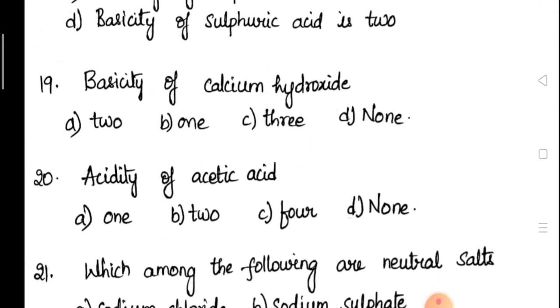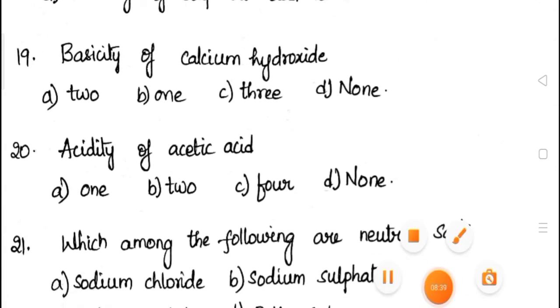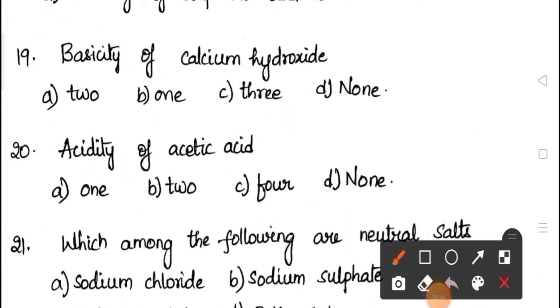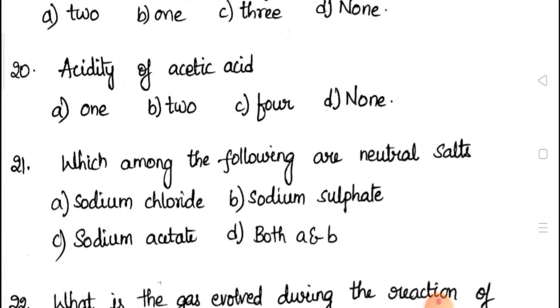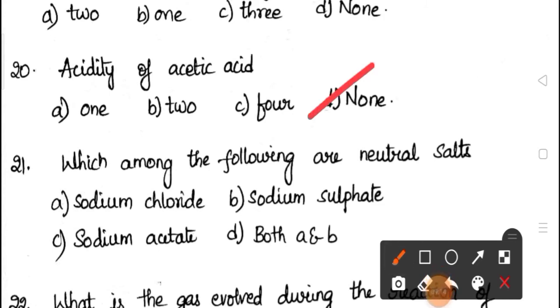Okay. Then coming to the 19th question. Basicity of calcium hydroxide. I already told you, in case of bases, we will not say basicity, we will say acidity. So the answer for this question is none. Likewise, next question, 20th. Acidity of acetic acid. Here they are asking acidity of an acid. Acidity of an acid won't be there. Basicity of an acid and acidity of a base will be there. Remember that one. So the answer again for this is none.